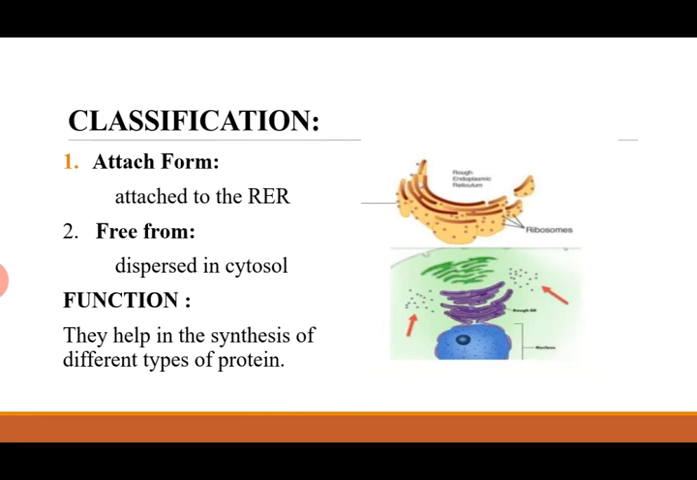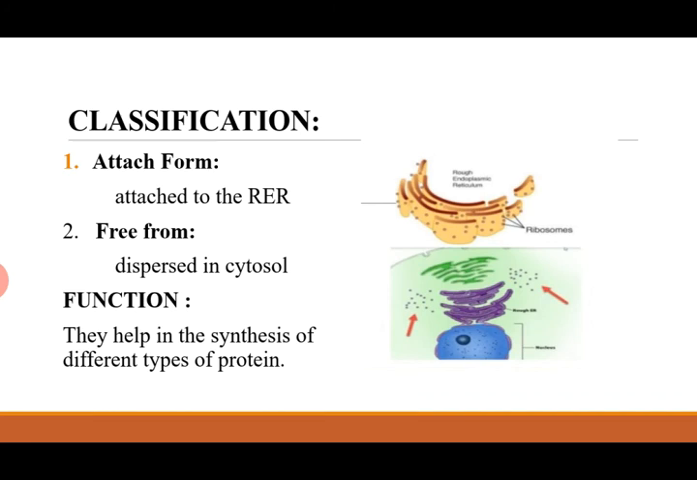Classification of ribosome. Ribosomes are classified into two major forms, the attached form and the free form. Ribosomes which are attached to rough endoplasmic reticulum appear as tiny granules. The proteins assembled in these ribosomes are either transported to the outside of the cell or included in the cell membrane. As you can see in the diagram, ribosomes are attached to endoplasmic reticulum.